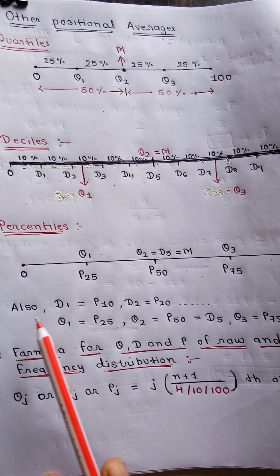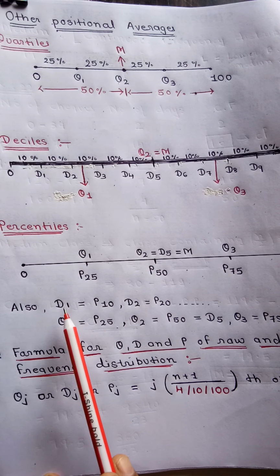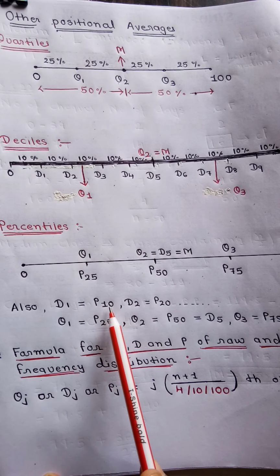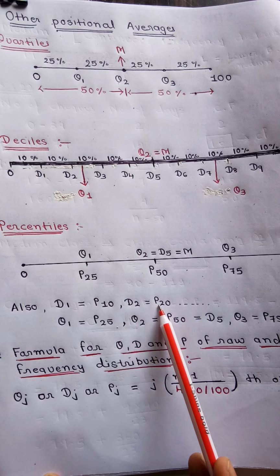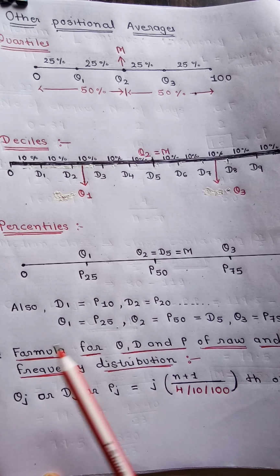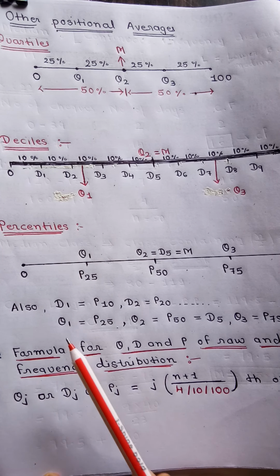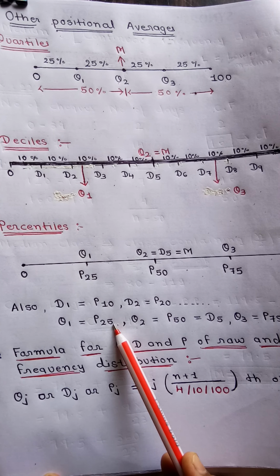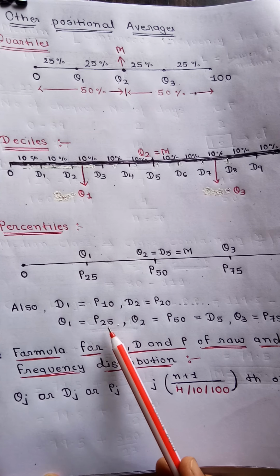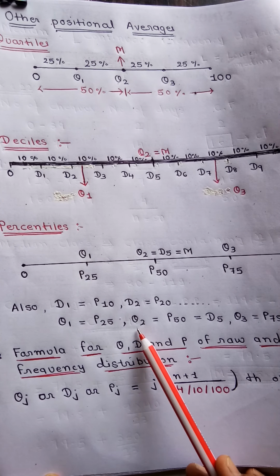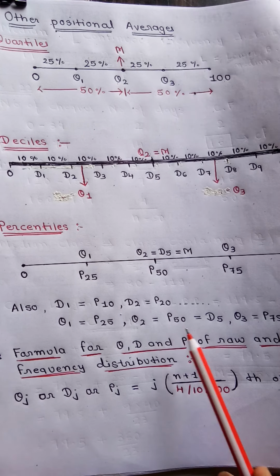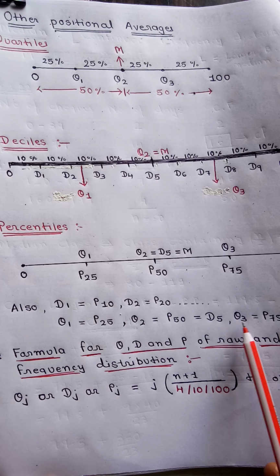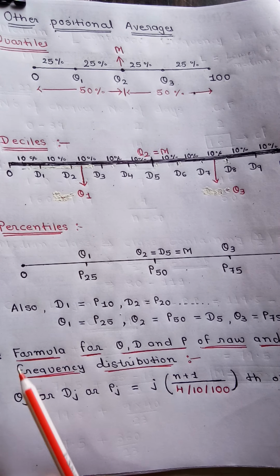Now let us see conclusion of this, that D1 is equal to P10. D1 is 10%, P10 means 10%, in the same way D2 is P20, D3 is P30, D4 is P40 and so on. Now Q1, quartile 1, is 25% and P25 is also 25%. So Q1 is equal to P25. Q2 is equal to P50 is equal to D5, or you can also say median, and Q3 is P75.